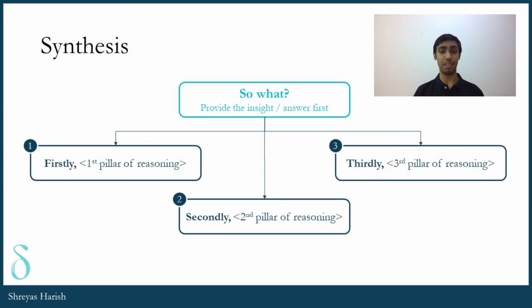The idea here is to start off with your recommendation or the insight. This is also called answer first. In 1 or 2 lines, just give the clear recommendation of what you think the client should do. Then back that up with 3 points on why you believe this should be done or what actions you think should be taken in order to make this finally happen.